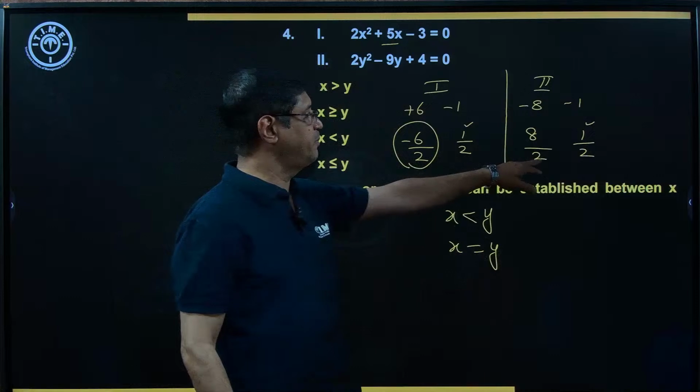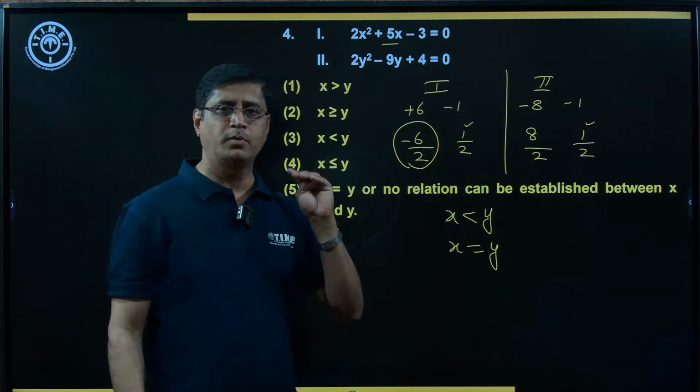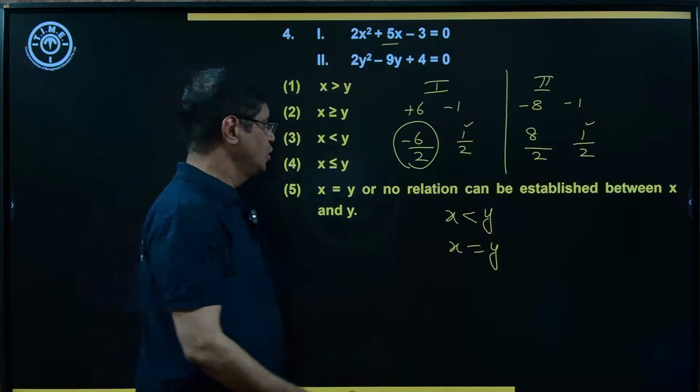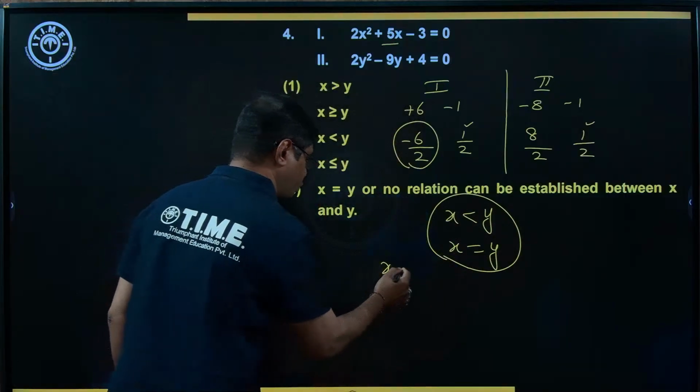1 by 2 and 8 by 2, observe, 8 by 2 is greater than 1 by 2. 8 by 2 means 4, and 4 is greater than 1 by 2. So here, what is the combination? X less than or equal to y.